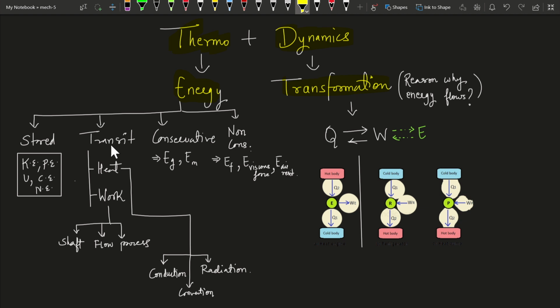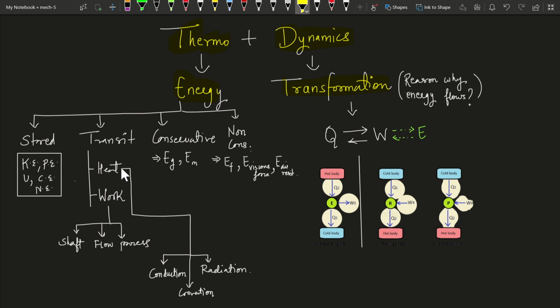Next, we have the transit form of energy. This is not energy at all, but it is the mode of transfer of energy. We have two examples, heat and work. These energies are not there in the system, but they appear during the process of transformation of energy. What does it mean? We'll talk about it later when we discuss heat and work in a separate video.